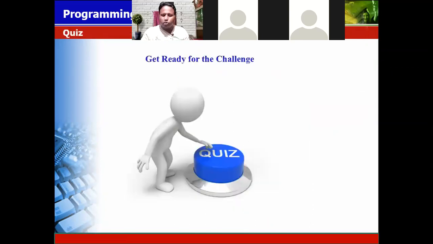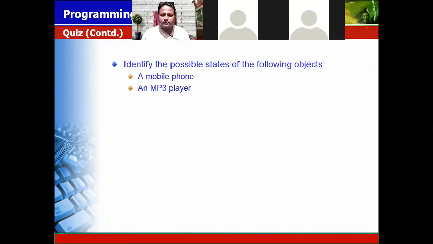Now there is a question for you. Tell me the state of MP3 player. Mobile phone we already know. Then what are the states of MP3 player? Again, sir, please. What is the state of MP3 player?